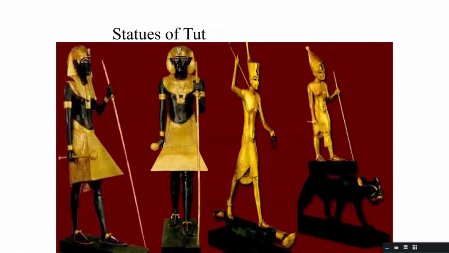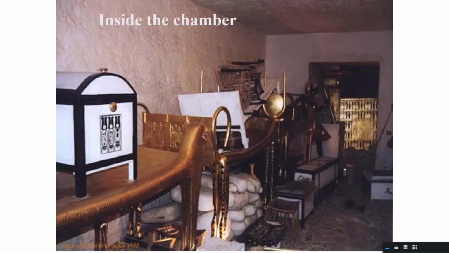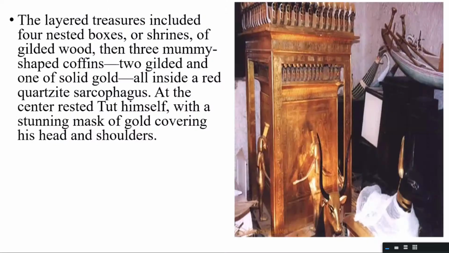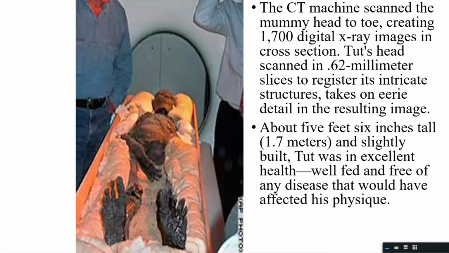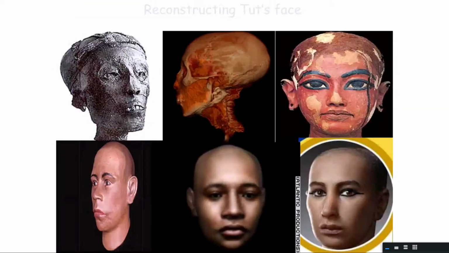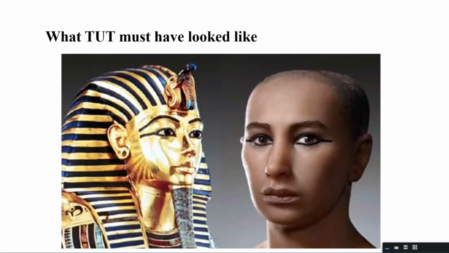See, these are statues of Tut, all of this found in King Tut's tomb. Boxes, shrine, gold, casket, game of chess, throne. So this is King Tut in the X-ray machine, 5 feet 6 inches tall, slightly built, very slim built, well fed, free of any disease. So this is the reconstruction, as we call it, where through the CT scan his face has been reconstructed. So this is what he could have looked like at that point of time.